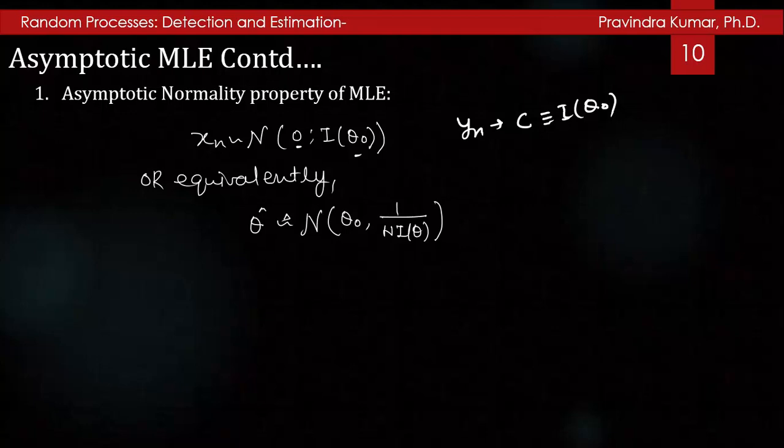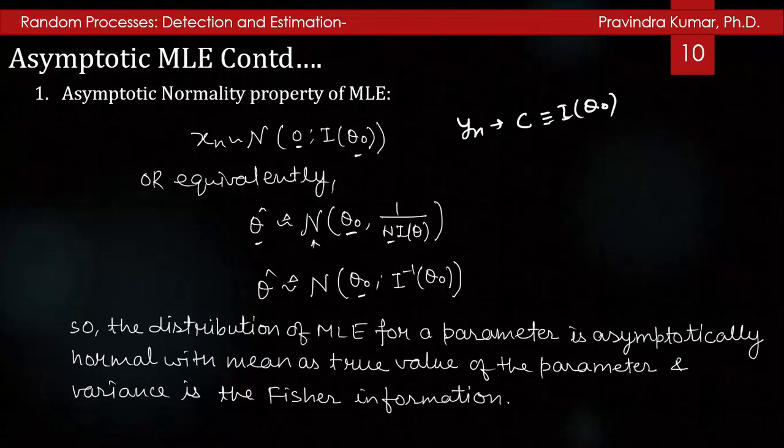Or equivalently we can say that θ̂ is a normal random process with mean θ₀ and variance 1/n I(θ₀), and θ̂ asymptotically has a normal PDF with mean θ₀ and variance I⁻¹(θ₀). So the distribution of the MLE for the parameter is asymptotically normal, with mean as the true value of the parameter and variance as the inverse of the Fisher information.